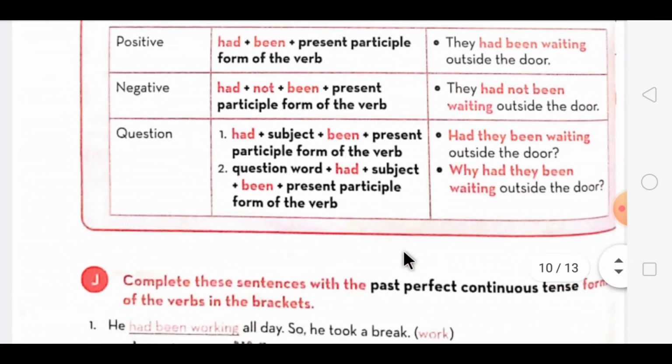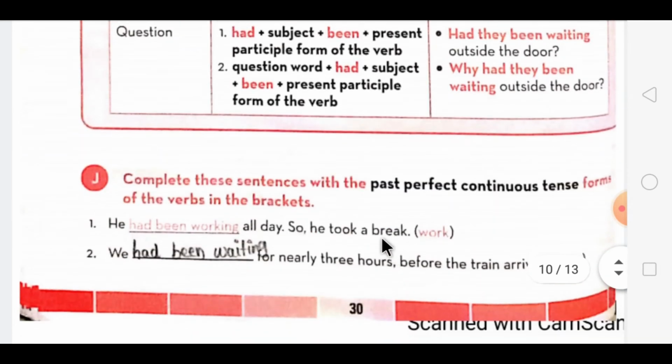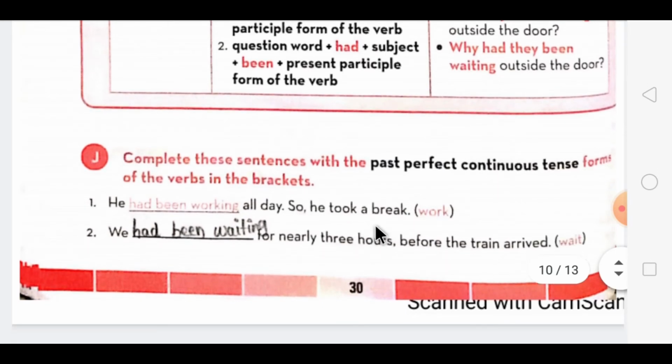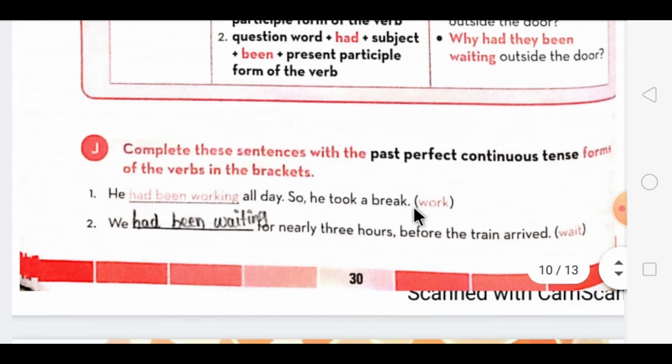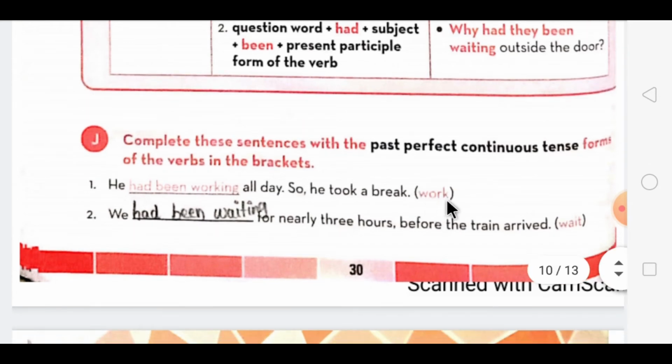Now let's move on to the next exercise, that is J. In that you have to just do a simple thing, that the formation which I explained you, had plus been plus ing form of the word, that is given in the bracket. So the first one, the verb is work. So what will be the answer in the blank? Had been working. The next one is wait.